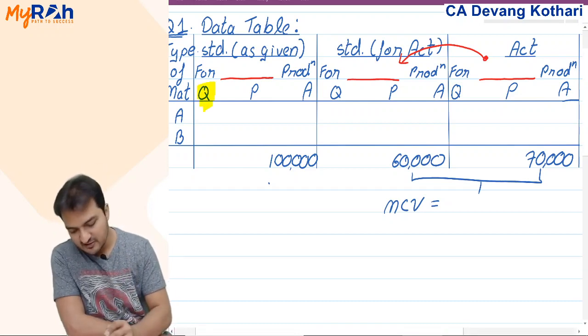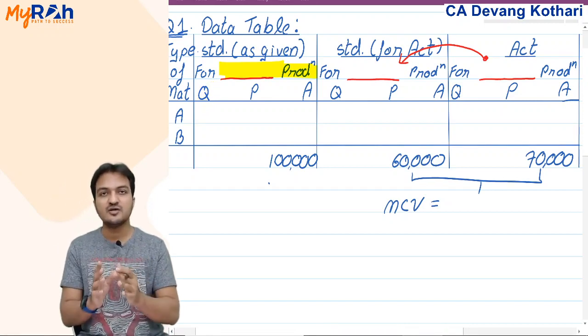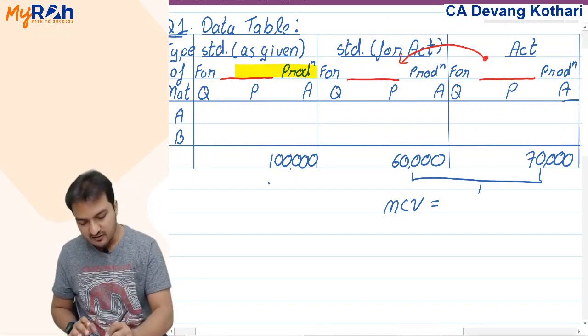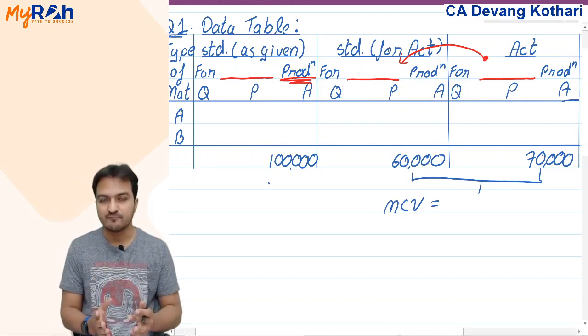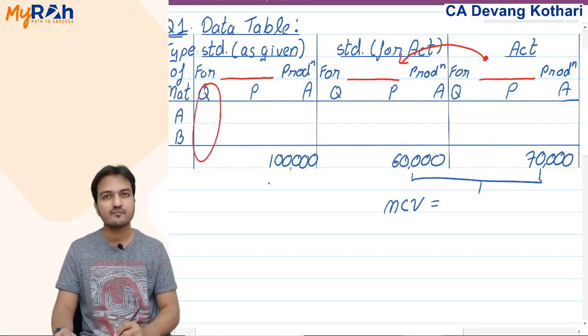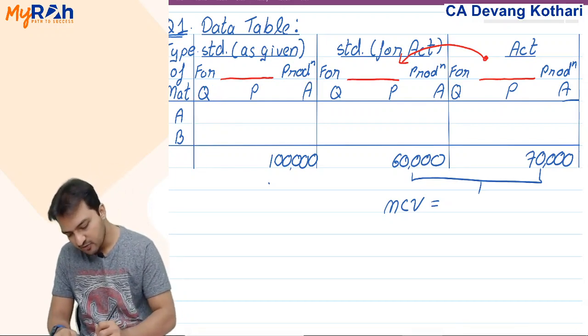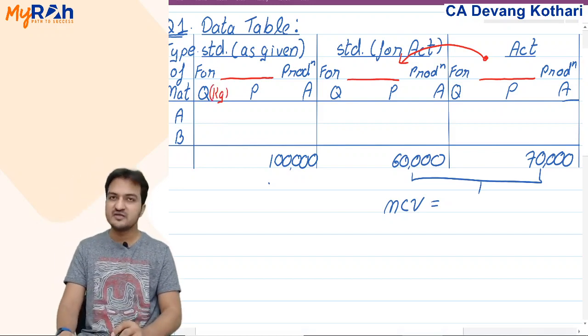But what is the difference? The quantity which you write in the heading here will be units of finished goods because it refers to production. Production means FG quantity. But the quantity which you write in this quantity column here will be the quantity of raw material, the kgs of raw material. Please differentiate that.